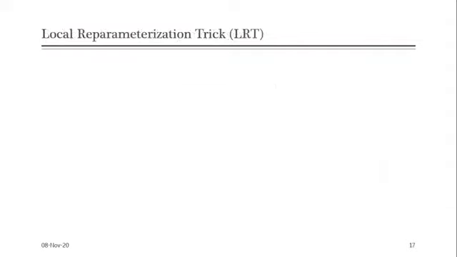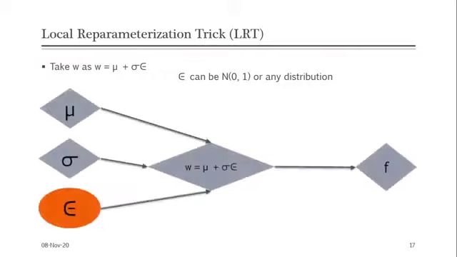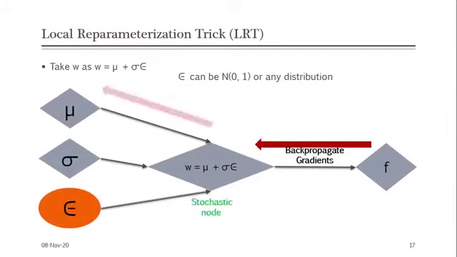To overcome this, in the literature, there is a trick called local reparameterization. What it does is that instead of drawing W directly from the distribution, it redefines W as mu plus sigma times epsilon, where epsilon comes from the distribution, which is random. Now, if we look at the computational graph, we see that the weight node converts into a stochastic node, and so we can propagate the gradients through it.